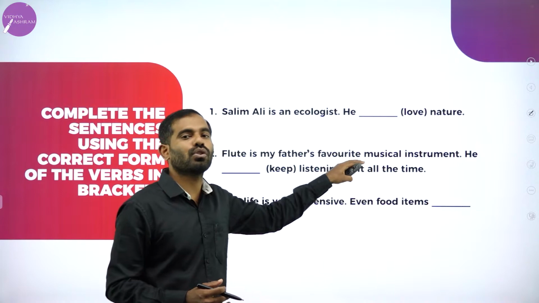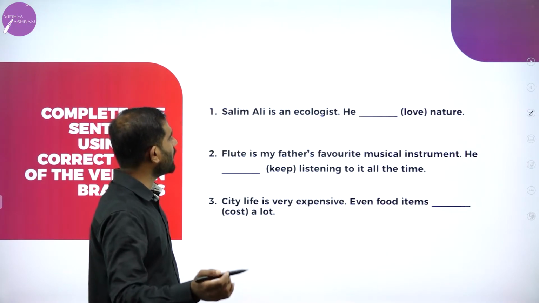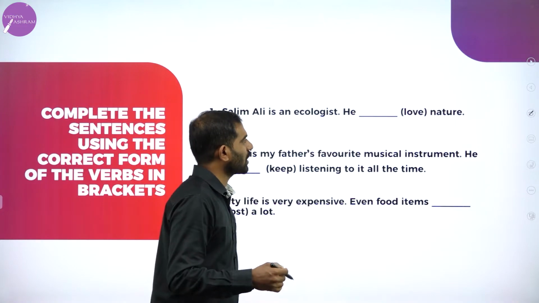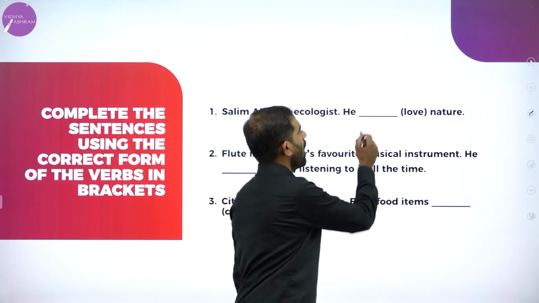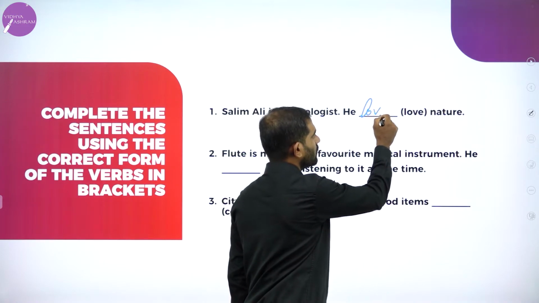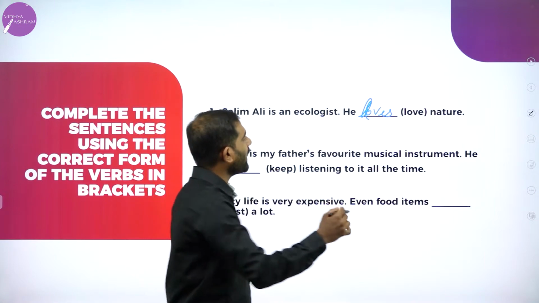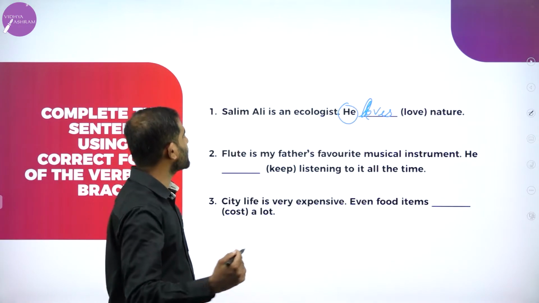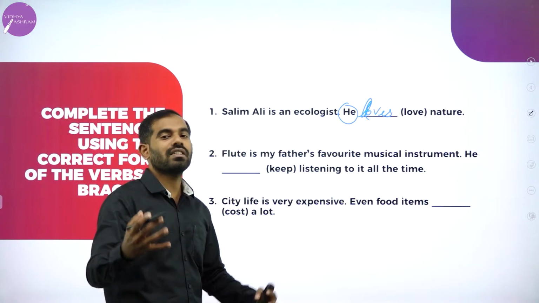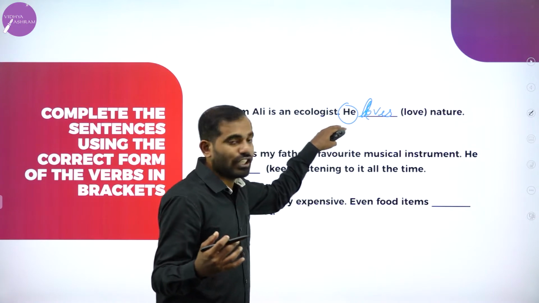Next one. Here is again one such example. You need to choose the right form of the verb and fill in the blanks. Salim Ali is an ecologist. He loves nature. What if he is replaced with they? Let's say Salim Ali and David Attenborough are ecologists.